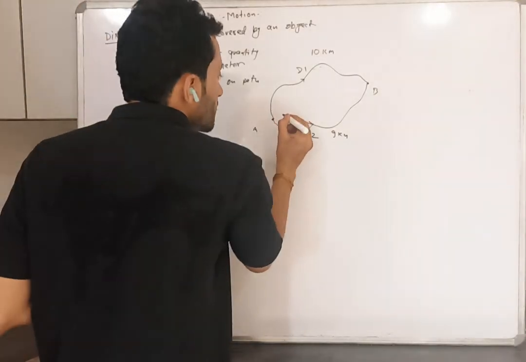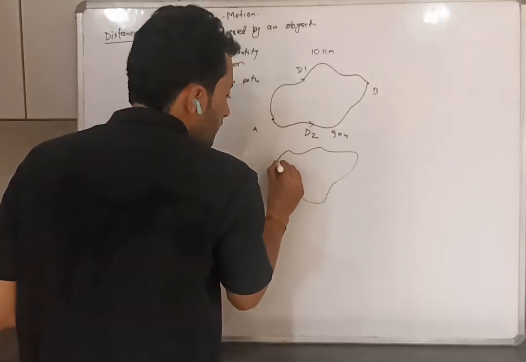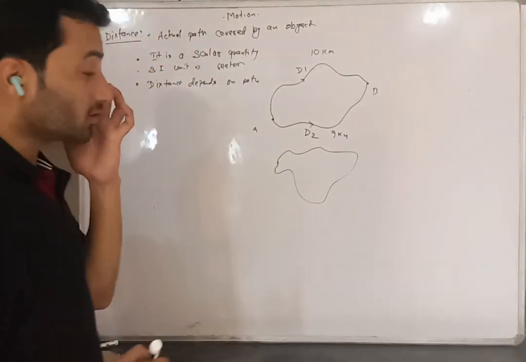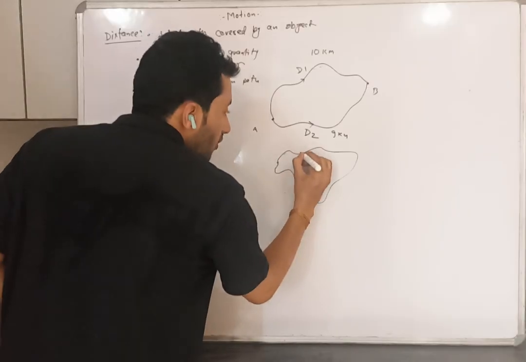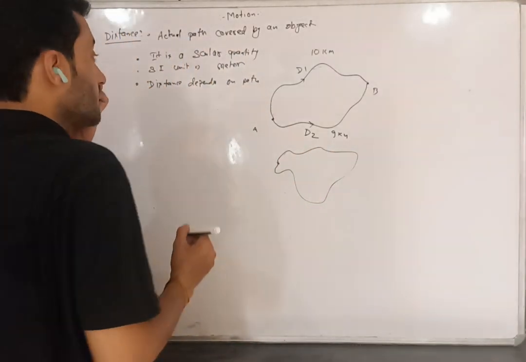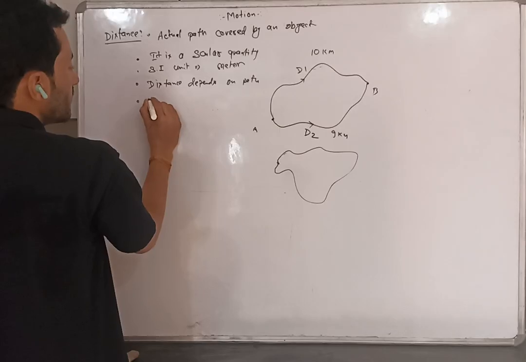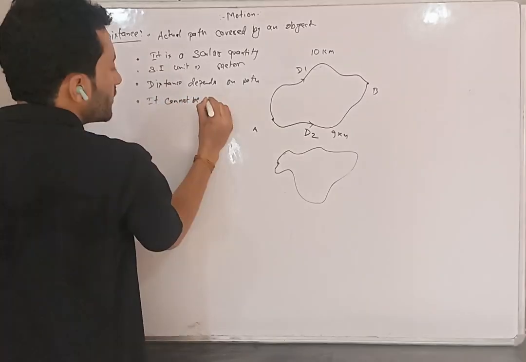Can you tell me if the distance can be negative? If a person is moving from here, coming back to the same point, what is the distance? I have to measure all these paths up to here. So distance can't be negative. It cannot be negative.